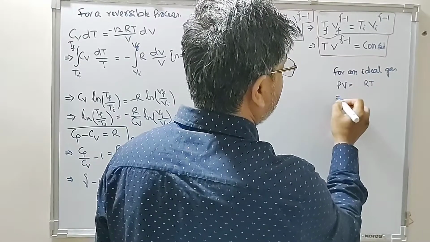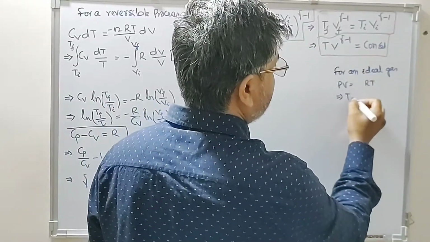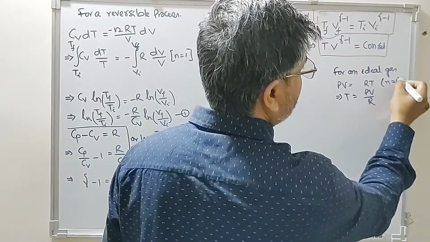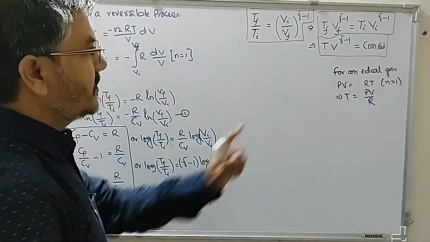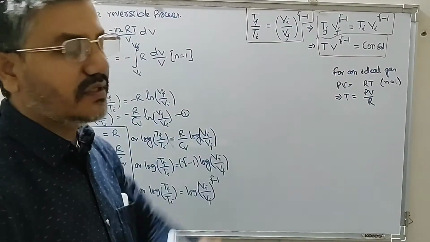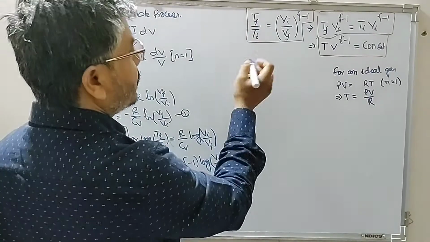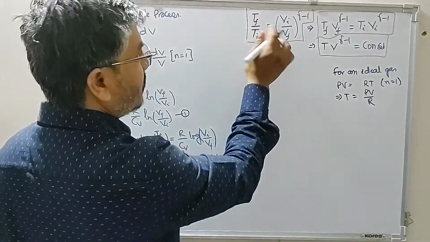So T is equal to pressure into volume divided by R. This temperature ratio can be replaced in this equation.